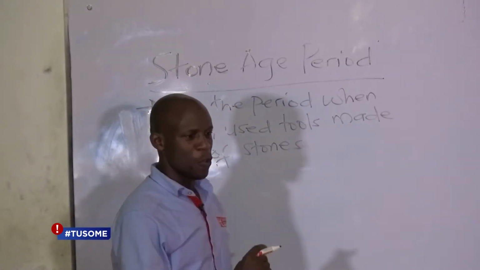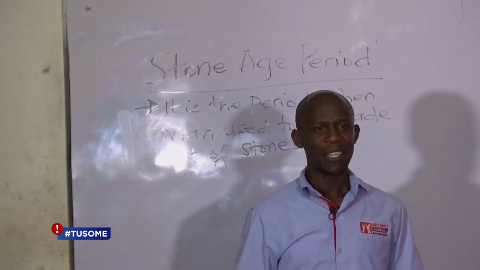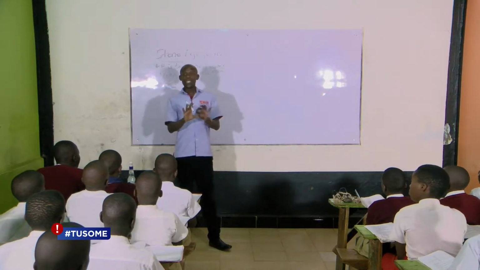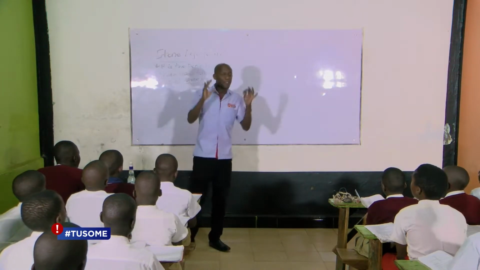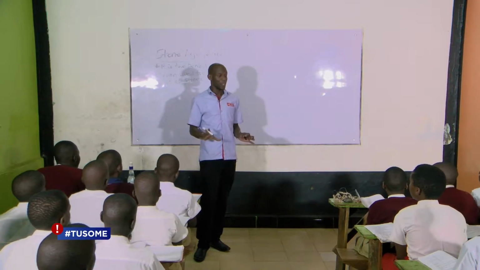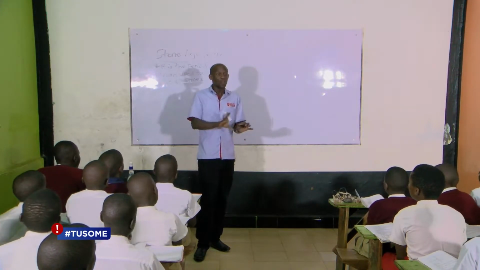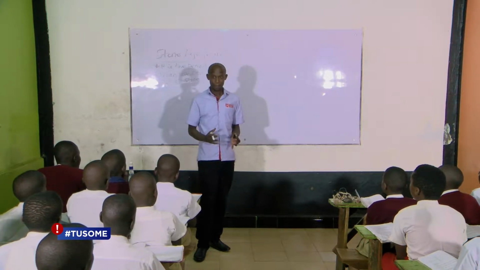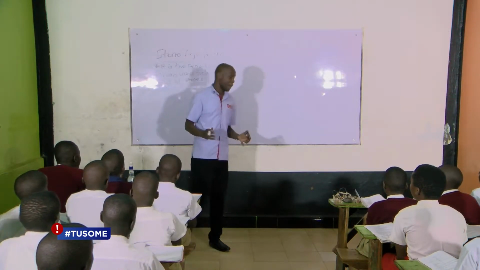Each and every tool, most of the tools of the early man, he was making them out of stone. This was mainly because during that time, man had not yet developed the brain to start making the modern tools which we have today. So during that time, he would just pick up any stones around and then he would make tools out of them.